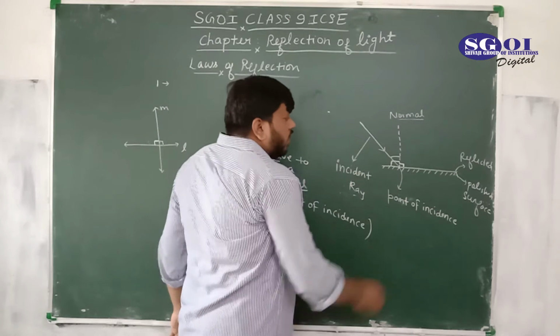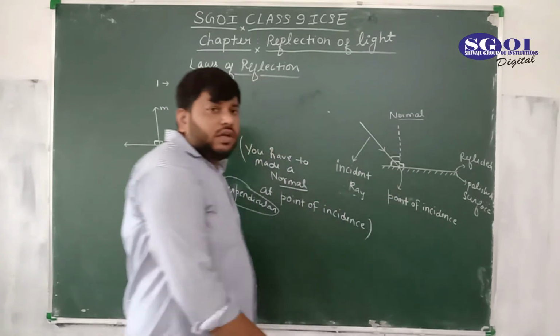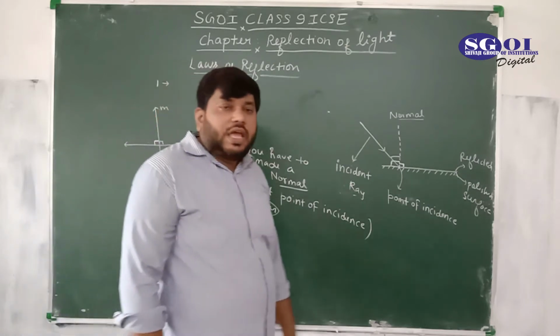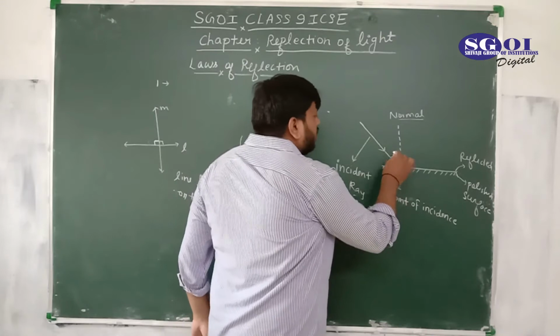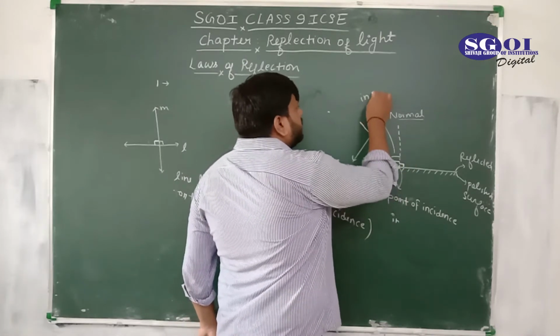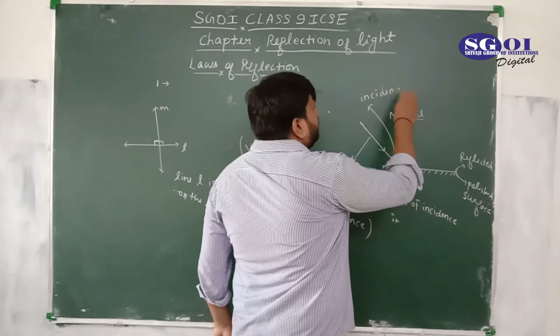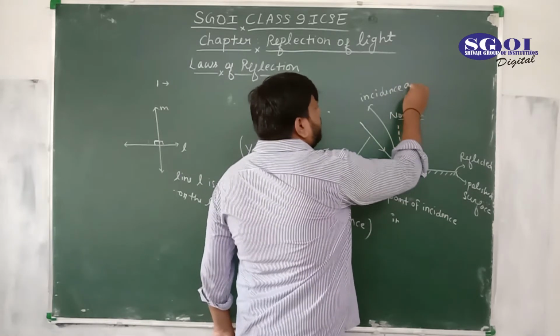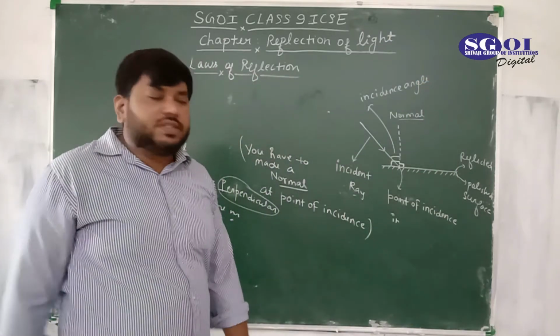So now we will talk about this. You are seeing that this is an angle. This angle is called the incident angle, or angle of incidence.